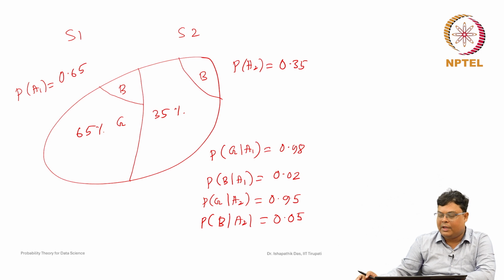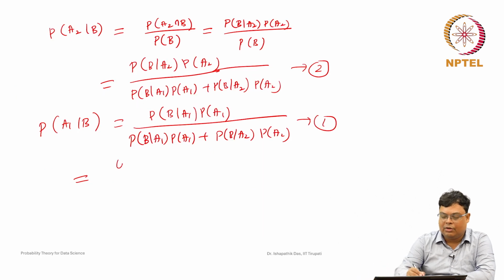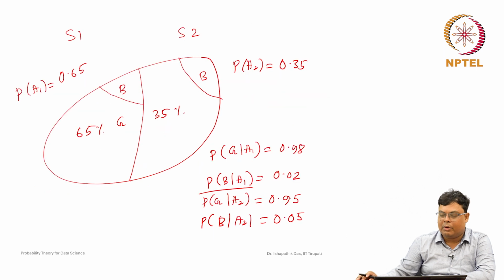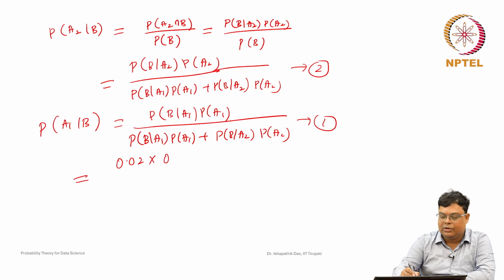So, what is probability of B given A1? Probability of B given A1 is given here, it is 0.02. What is probability of A1? Probability of A1 is also given here, it is 65%, so 0.65.